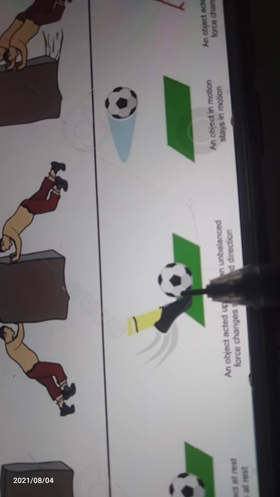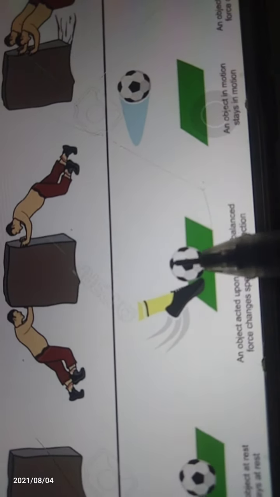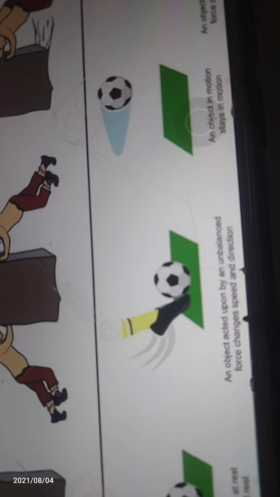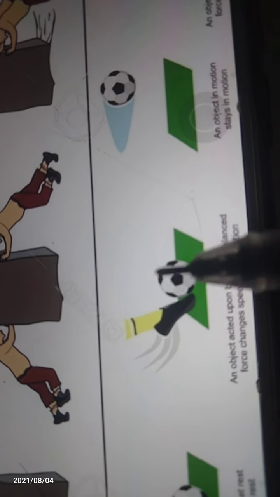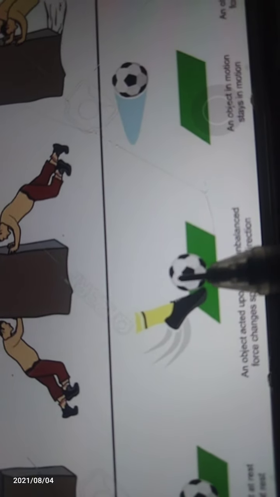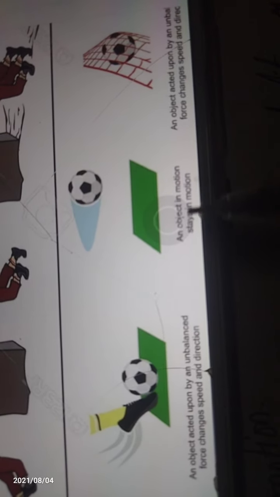This means it is an unbalanced force. This object is acted upon by an unbalanced force, and it changes its speed and direction. The ball changes speed and direction after being acted upon by the unbalanced force. Is that clear? Come to the next step. What is the object?